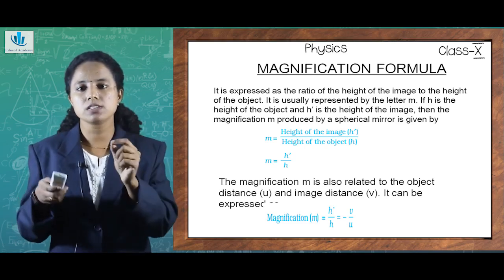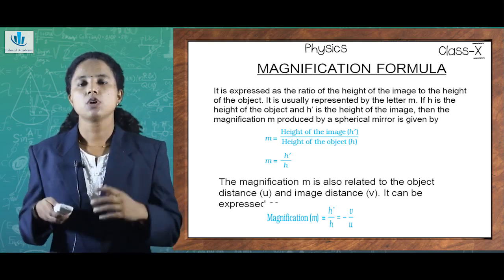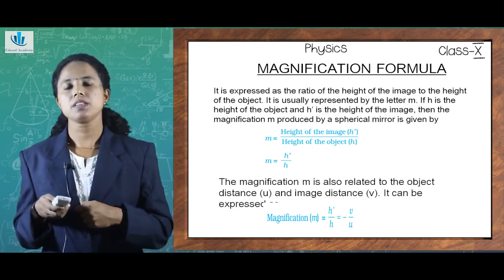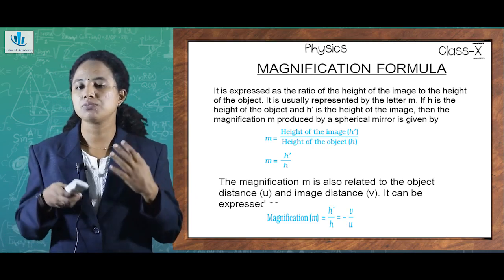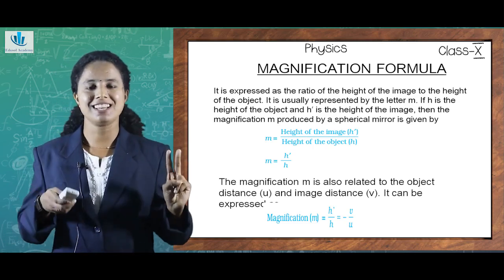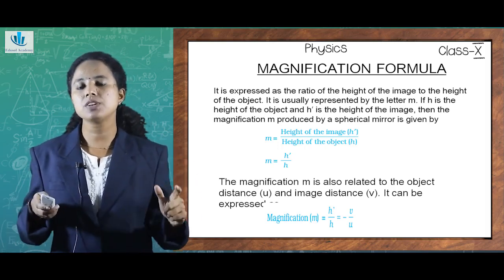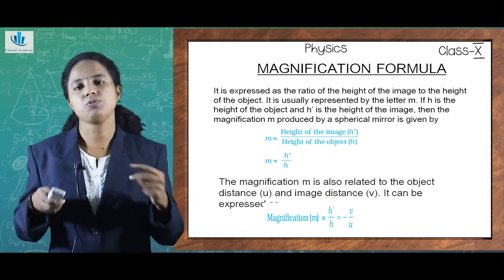To see the smallest objects as big, we use microscopes. So there are also magnification formulas for mirrors. It is mainly based on the height of the image and the height of the object. For image formation, we always have two components, isn't it? One is the object and another one is the image. So we need to consider the height of the image as well as the height of the object.